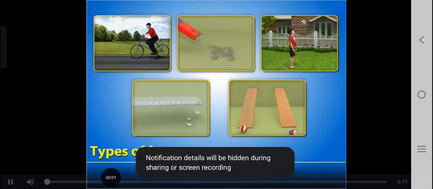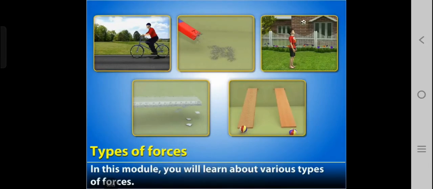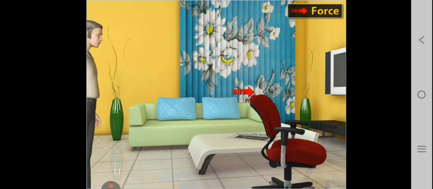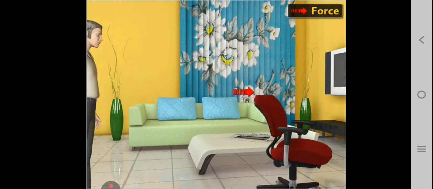Of forces. In this module, you will learn about various types of forces. You may already know that a force can change the state of motion of an object.